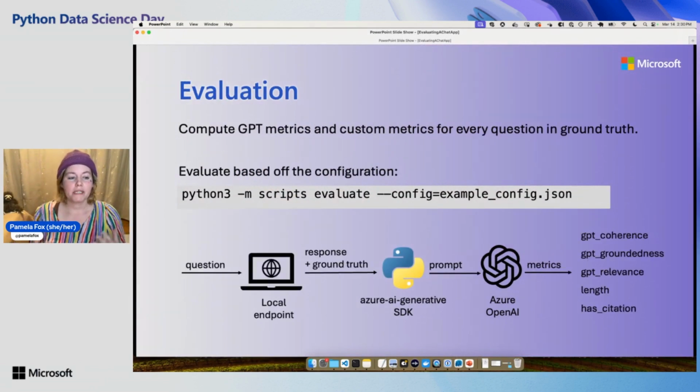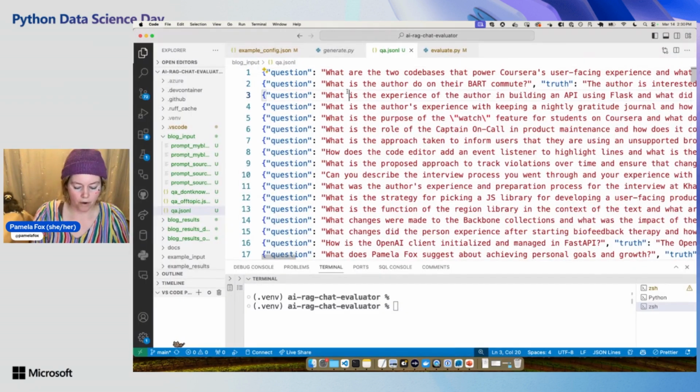The next step is to do the evaluation. So this evaluation is going to evaluate using both GPT metrics and also some custom code metrics. So the GPT metrics are literally sending off a request to our app and getting back the current answer from our app. And then it sends both the ground truth and the current answer to GPT-4 and says, hey, here's the ground truth and answer, please evaluate it according to this criteria. So I can actually show you the prompt, right?